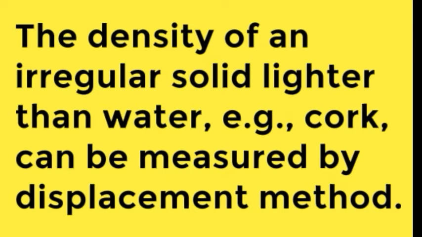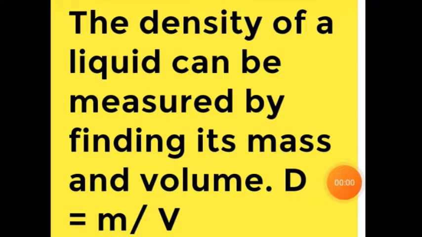If the solid is lighter than water, for example a cork, its density can be measured by the displacement method. So if any irregular solid is lighter than water, like a cork, then its density can be measured by the displacement method. Now how to measure the density of a liquid?